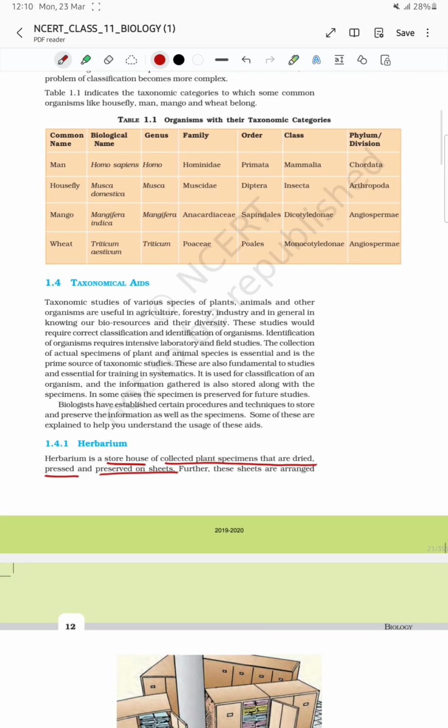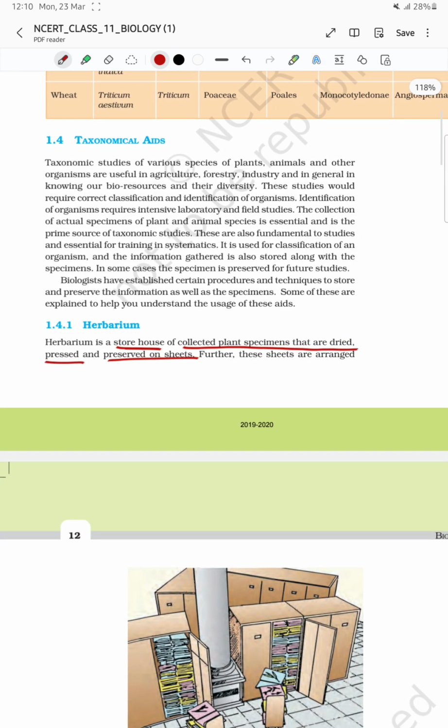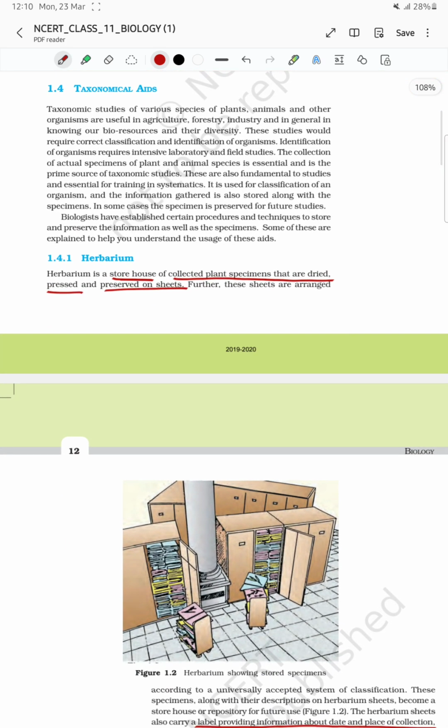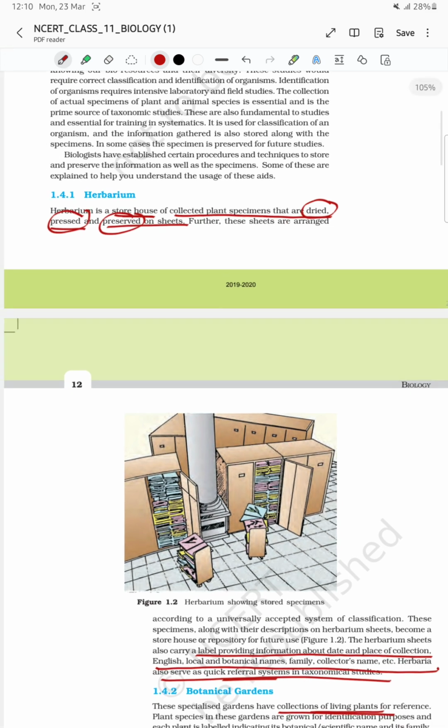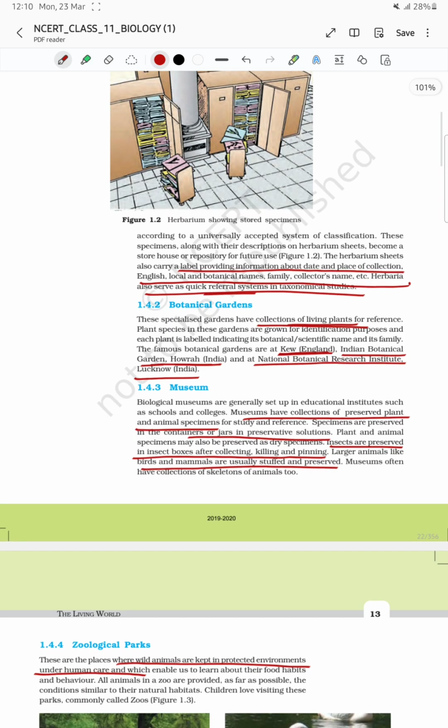Now coming to taxonomical aids, meaning all those things which will help you in studying these biodiversity, these animals and these plants. They will help you in identification and classification. So this is the taxonomical aid. First is herbarium. You have to remember what is the use of every aid. Herbarium is used to collect plant species that are dried, pressed, and then preserved on sheets. So they are not living, they are non-living organisms, they are keeping the specimens.